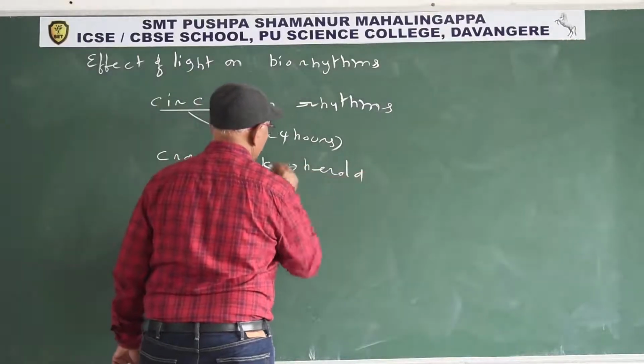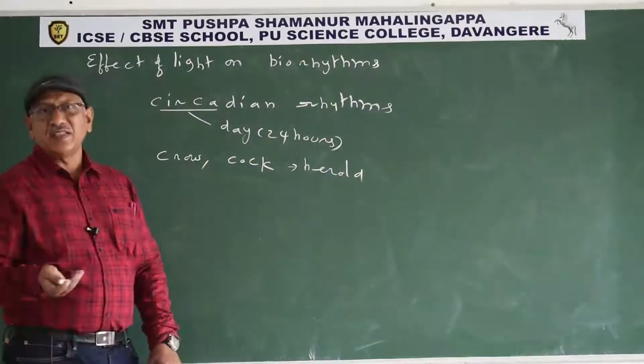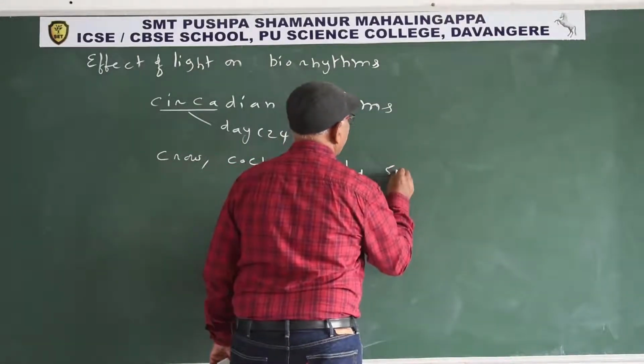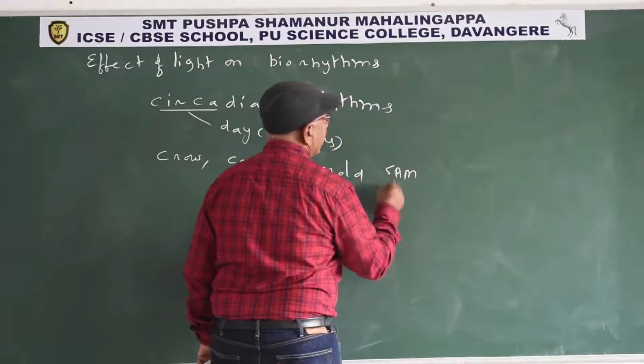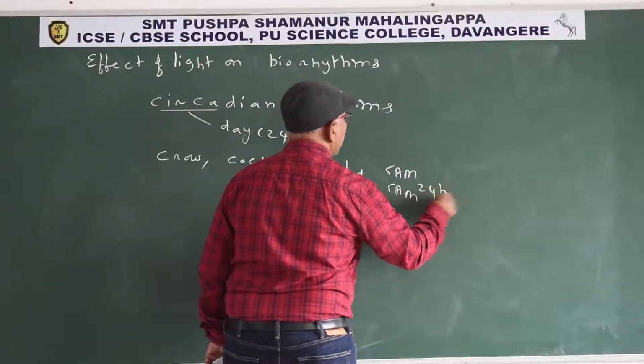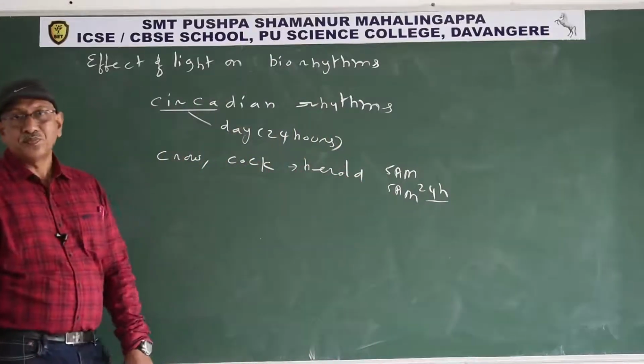Herald means announce that the sun is rising, wake up. Every day, for example, 5 a.m. Today at 5 a.m., tomorrow also 5 a.m., at a regular interval of 24 hours.